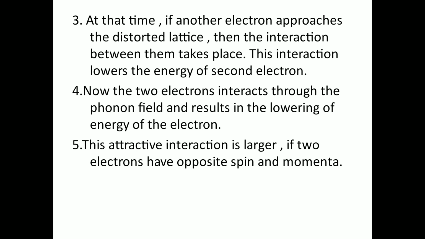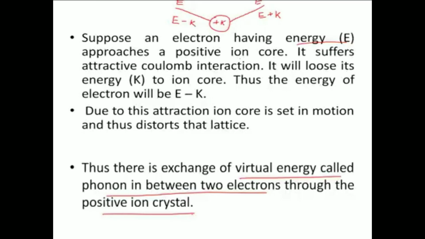This interaction lowers the energy of the second electron. Now the two electrons interact through the phonon field, which results in the lowering of the energy of the electron. Thus, there is an exchange of virtual energy.